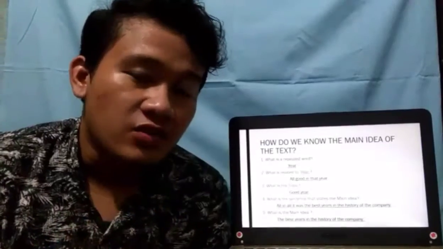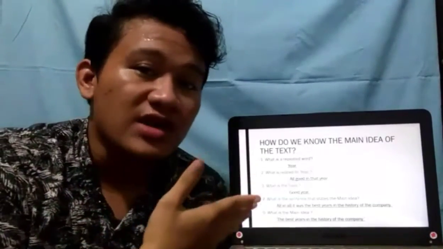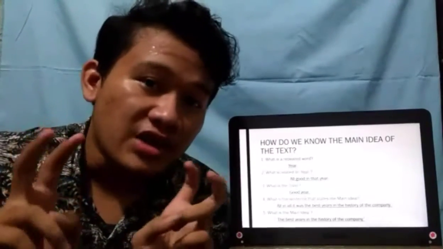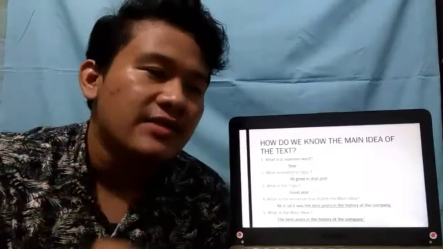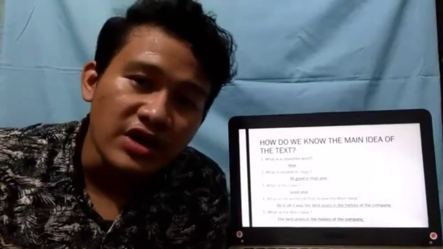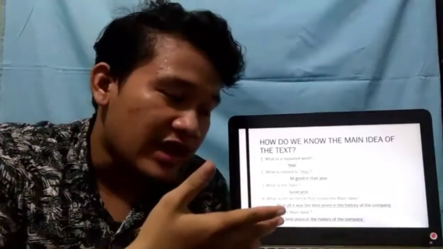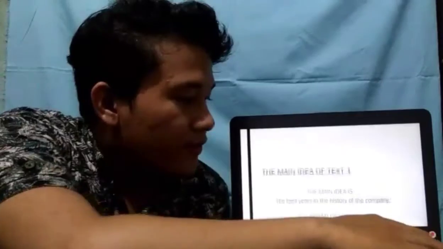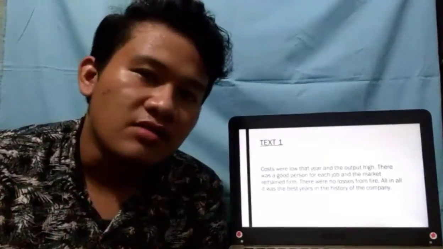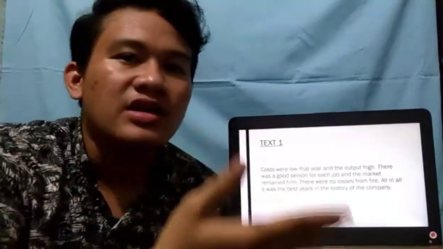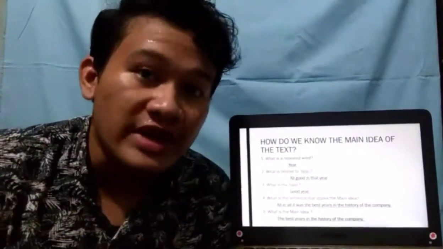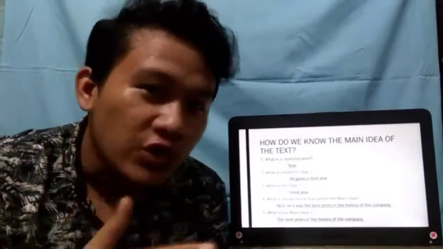find the repeated word, and the repeated word of text 1 is year. Next, what is related to the word year? The related idea is that everything was good in that year. How do we know? We can know from the text, because the content of the text is talking about everything being good in the company in that year. And from that we can know the topic, and the topic is good year.